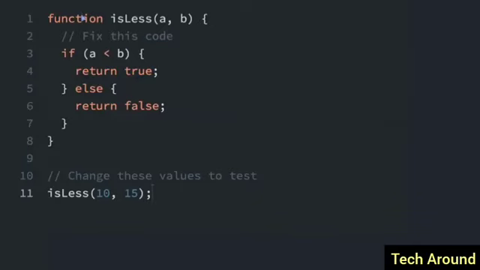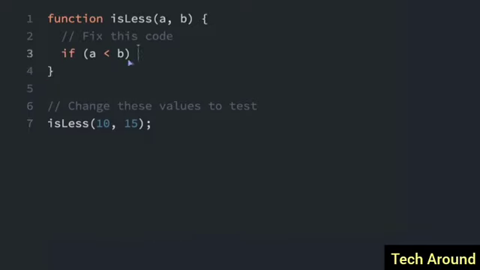Here's a little trick when you want a function to return a boolean, a true or false value. You can see in this function we're checking if a is less than b, and if so we return true, else we return false. You may remember from before that all comparison operators return a boolean true or false value. So instead of using this if statement here, we can just do that. We can actually delete all of this and just return the result of this. We're just returning the result of a is less than b. So this is going to be true or false, and we can just skip that whole if statement logic